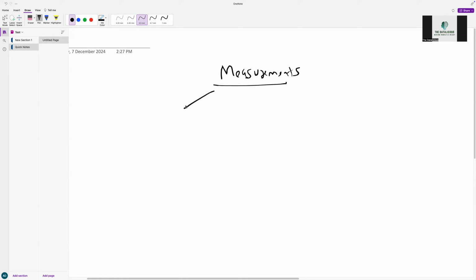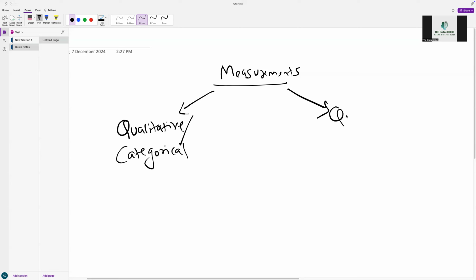So basically there are two types of level of measurements. One is qualitative, also called categorical, right? And another one is quantitative, also called continuous.